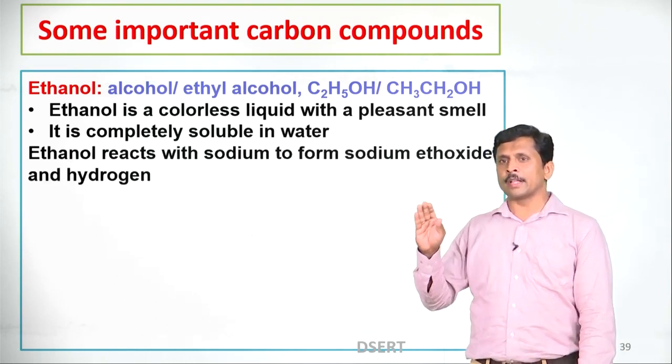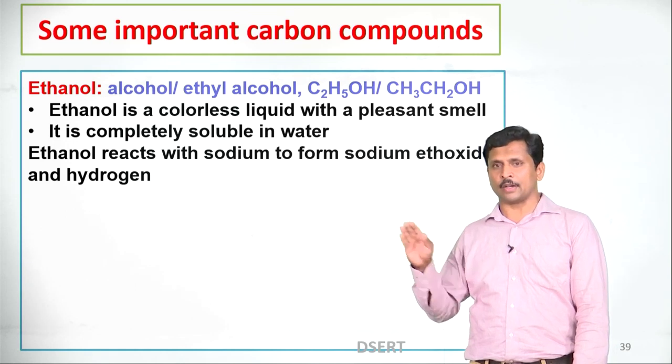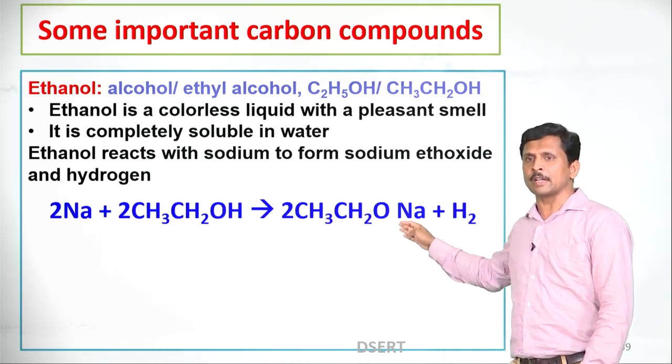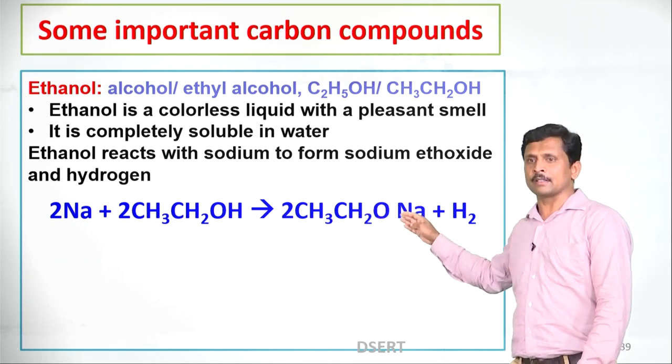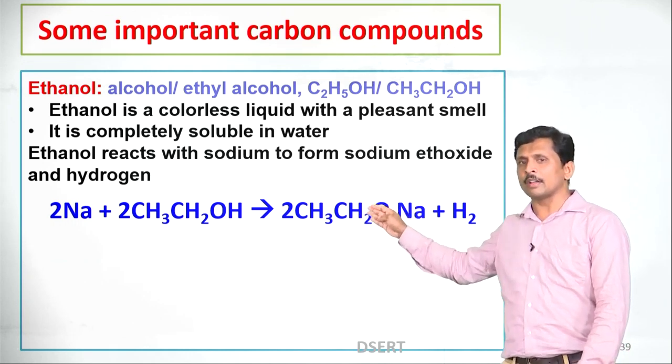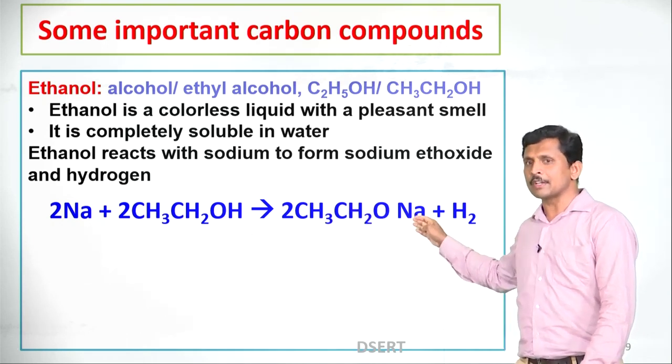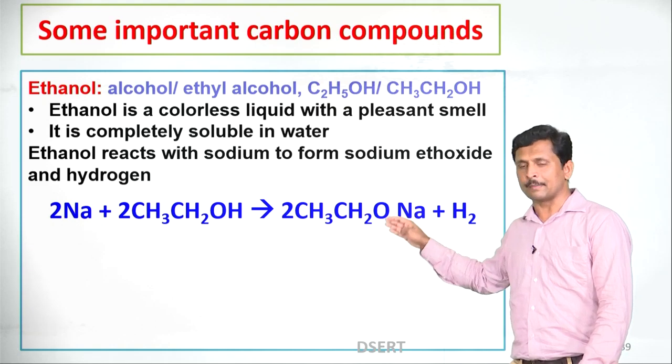Ethanol reacts with sodium to form sodium ethoxide and hydrogen. Dear students, from an examination point of view, this reaction is very important. Please write and practice thoroughly. When ethanol reacts with sodium, it produces sodium ethoxide and hydrogen. This reaction shows ethanol has acidic property.